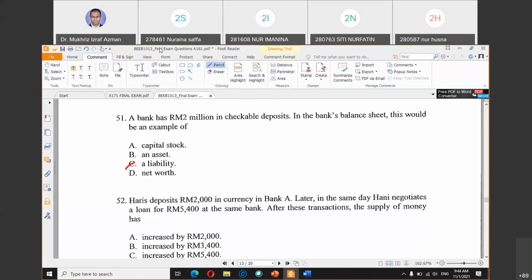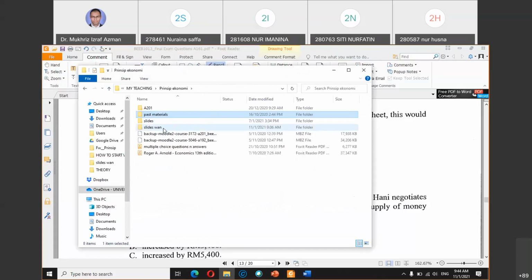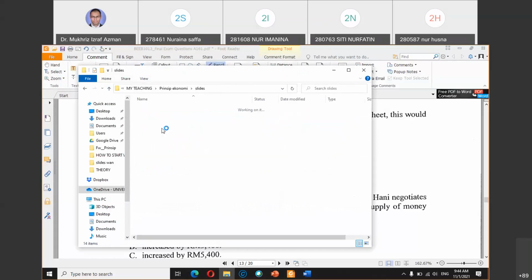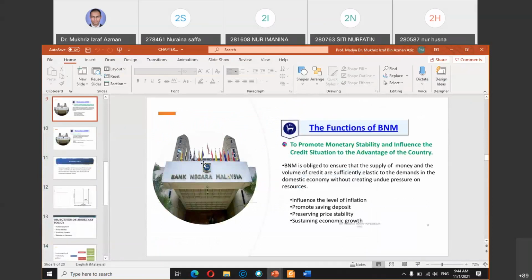Asset is their loan, how much money that they give out, how much money that they put into the system. That will be the asset from the bank perspective.